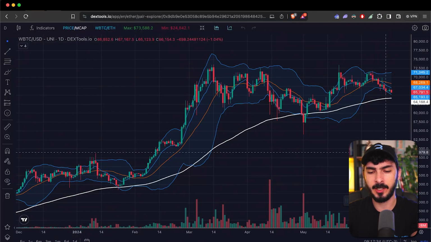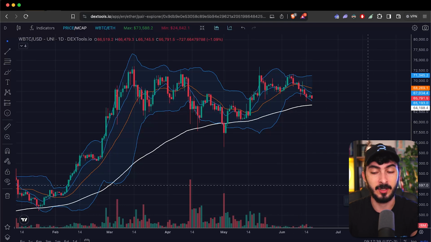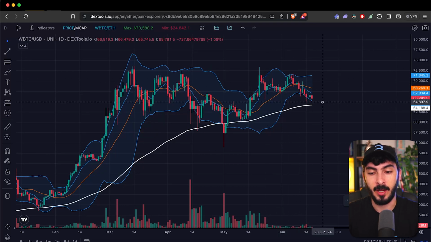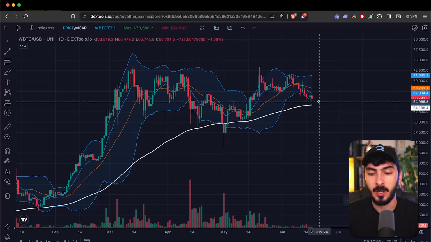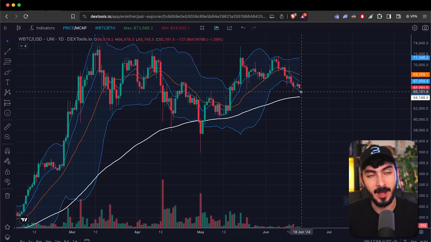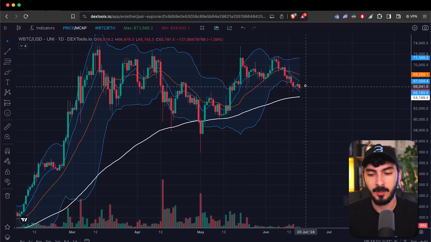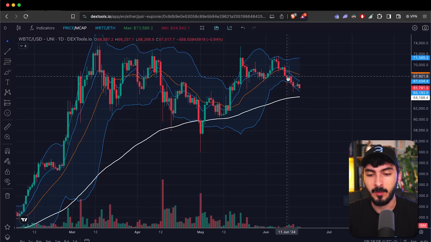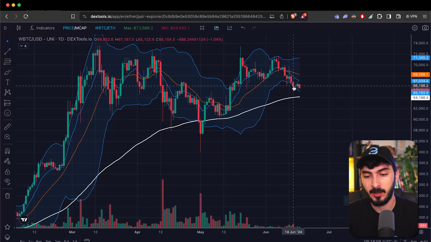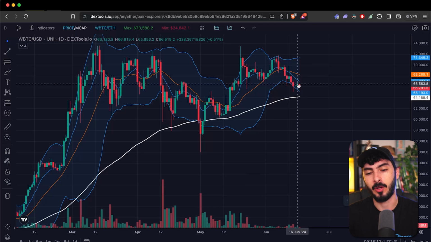Well, for example, you look at the charts right here. You see that Bitcoin is currently at 65,791, but it is on a downtrend. If you look at the Bollinger, it is getting ready to touch the moving average, the 100-day moving average. It most likely will do so in a few days because it hasn't touched today, it hasn't touched the Bollinger yet. So what it usually does, it tends to go touch the Bollinger and then go back, as you see right here, touch the Bollinger, touched again, touched again. So it keeps on bouncing on the Bollinger Bands.